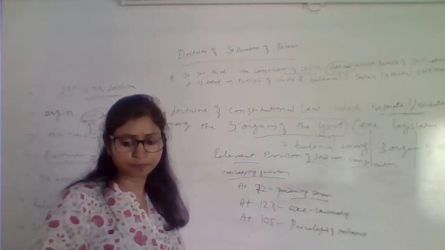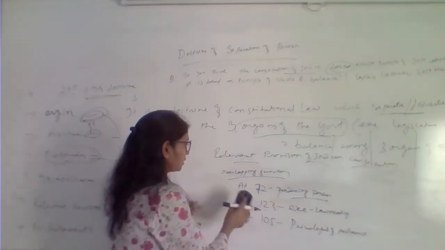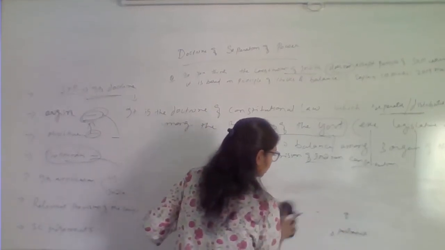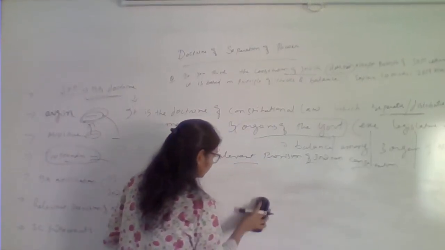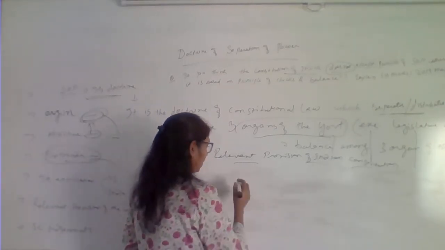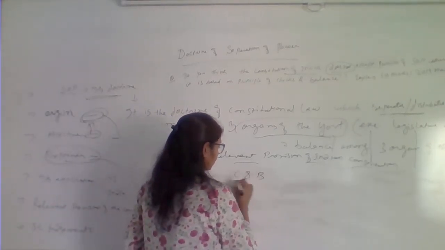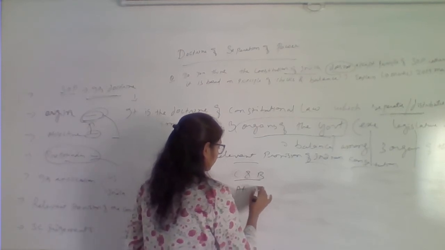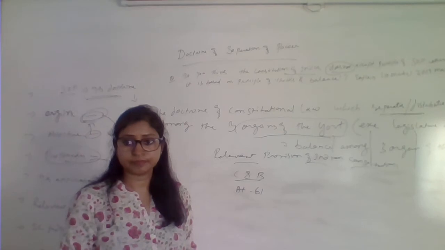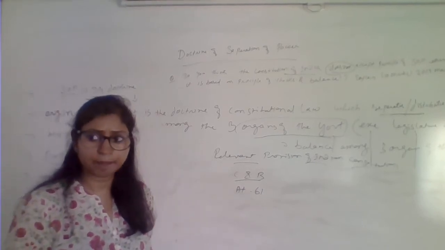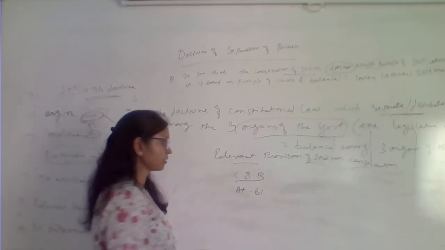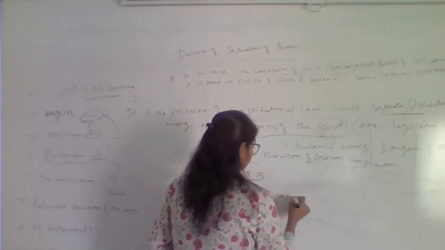In that support. Then we'll see checks and balances. How the Indian Constitution talks about checks and balances, given certain rights or certain power. So you talk about here Article 61. So what is Article 61? It deals with the impeachment process of the president, isn't it? Impeachment process of the president.